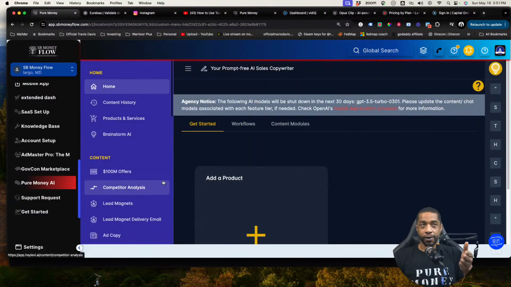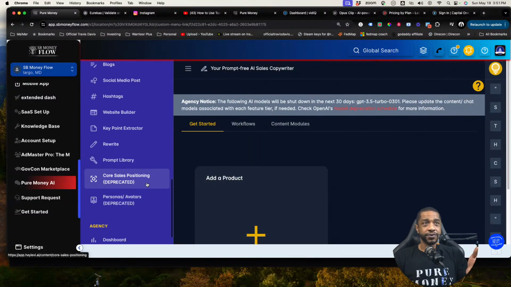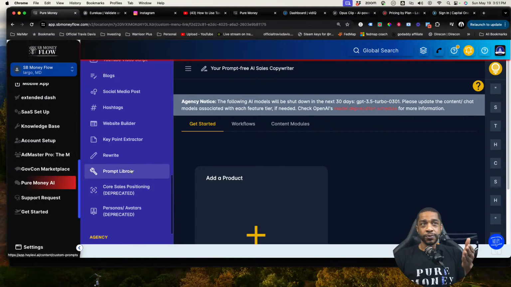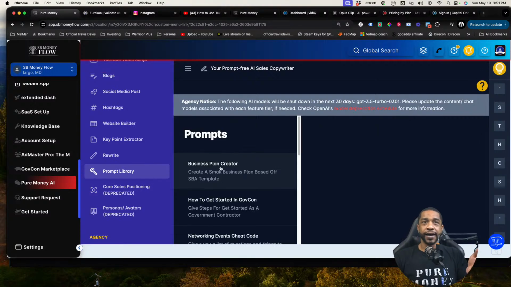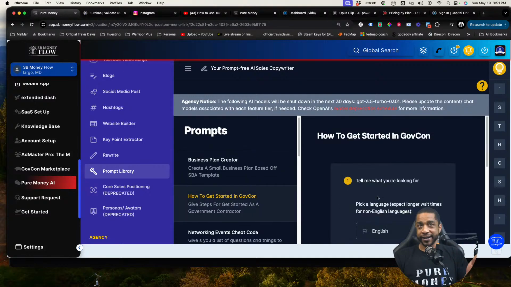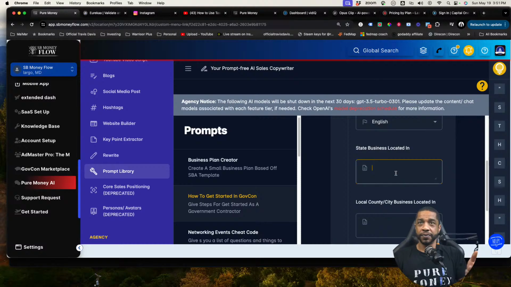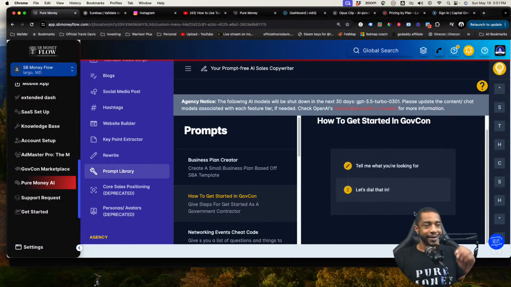And if you are literally new at government contracting, you're going to come down here to the prompt library. Once you're at the prompt library, if for some reason these don't pop up, you should see a hamburger like this. Click on the hamburger and these prompts will pop up. We're going to come to how to get started with GovCon. You're going to put in your state. Okay, so I'll put Maryland, and then you're going to put the county that you're in. All right. And once you do that, you're going to click next.